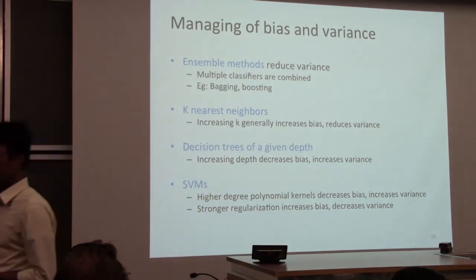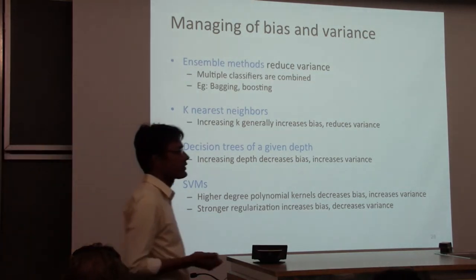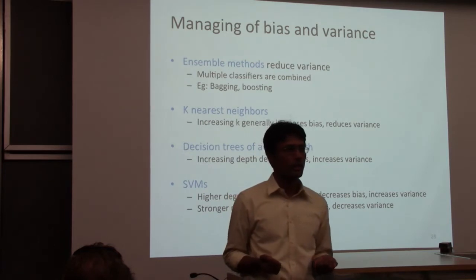SVM has this trade-off parameter called C, and C is a way of trading off underfitting and overfitting. Effectively, it's a way of trading off bias and variance.